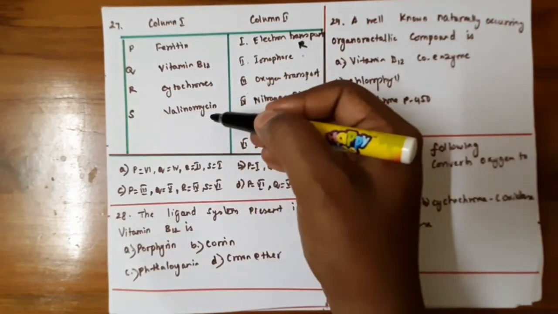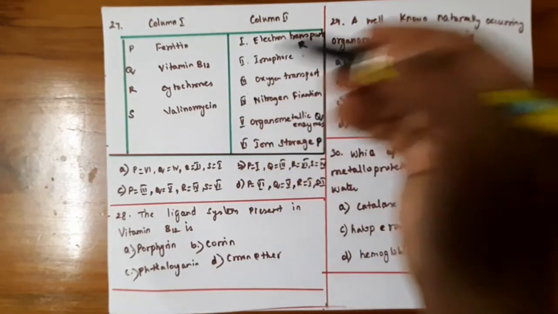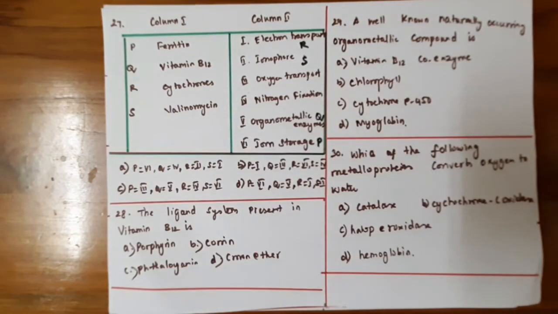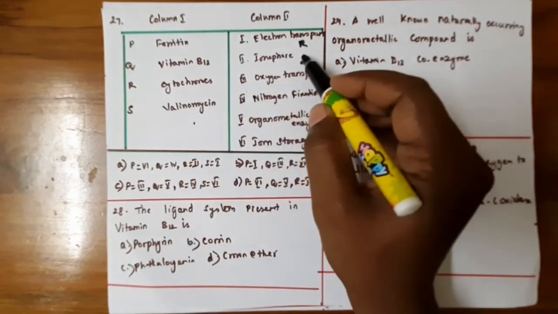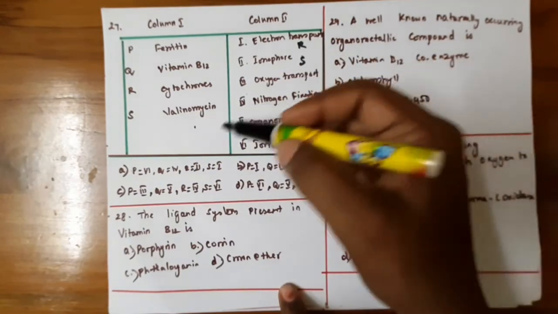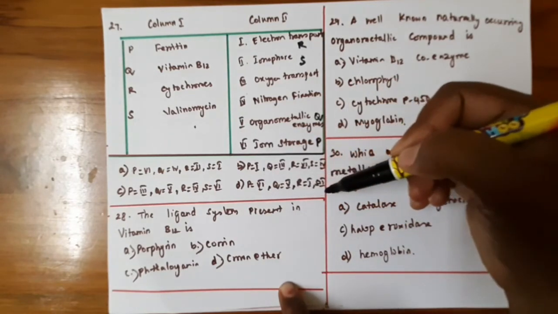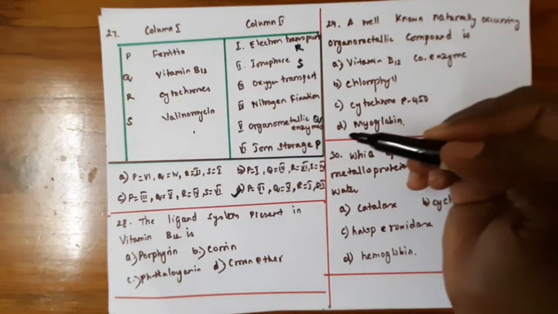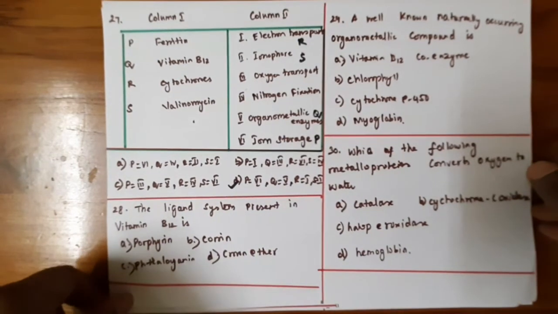And valinomycin is a suitable example for ionophore. Okay, we discussed about siderophores and ionophores. So valinomycin is an example for ionophore. Okay, so among this option D is the correct. Okay, and next question, we will move to the next question.